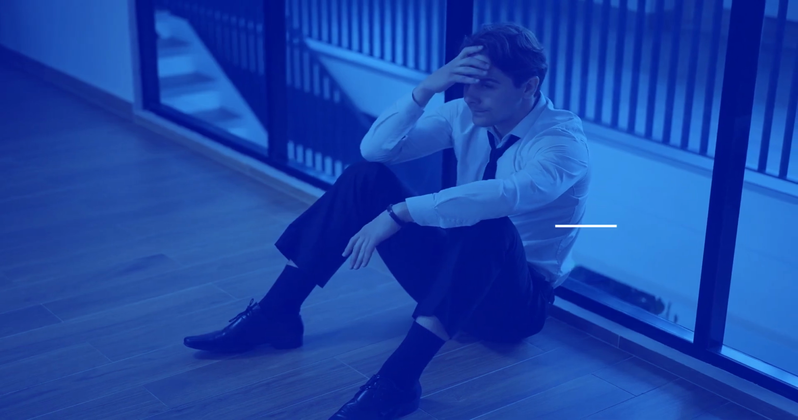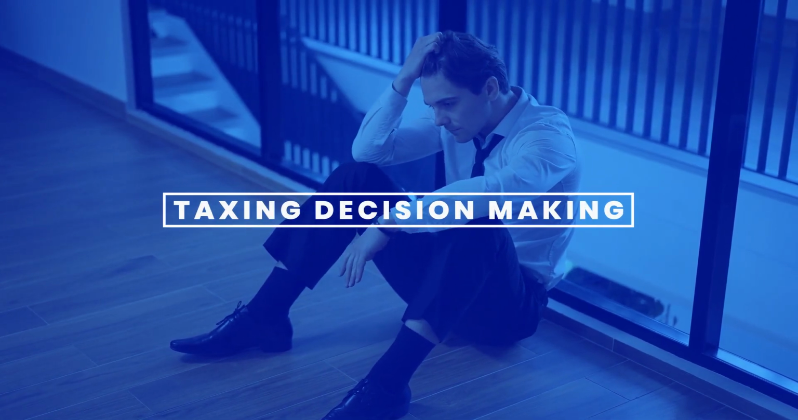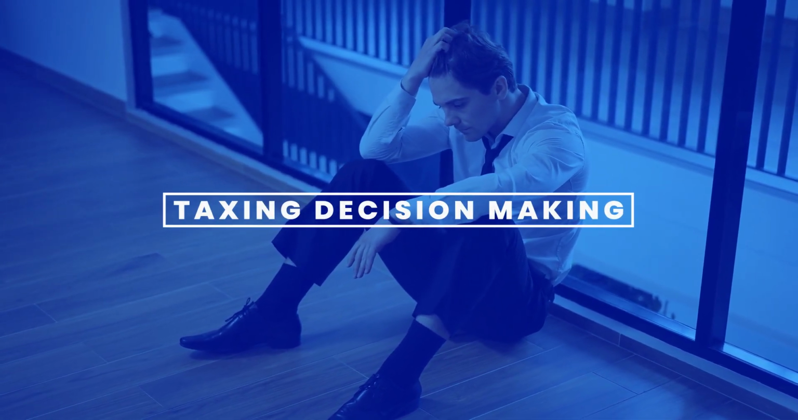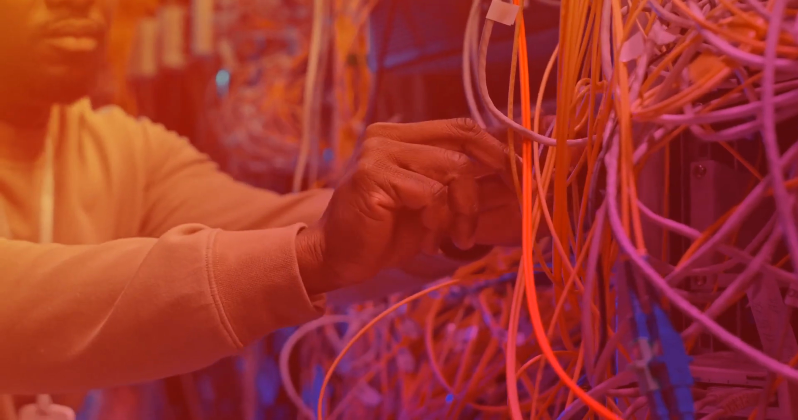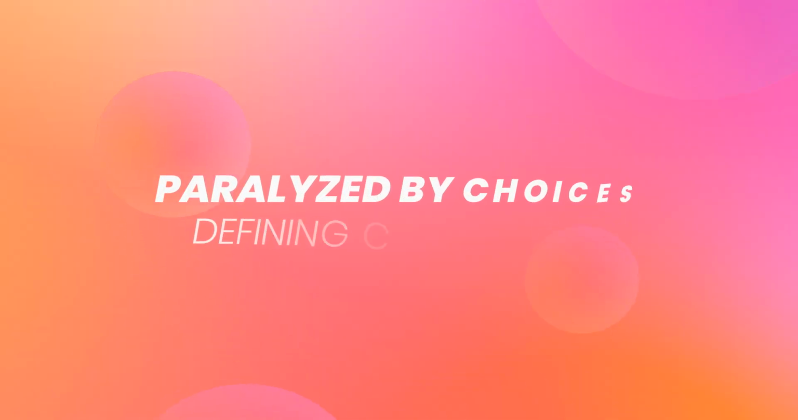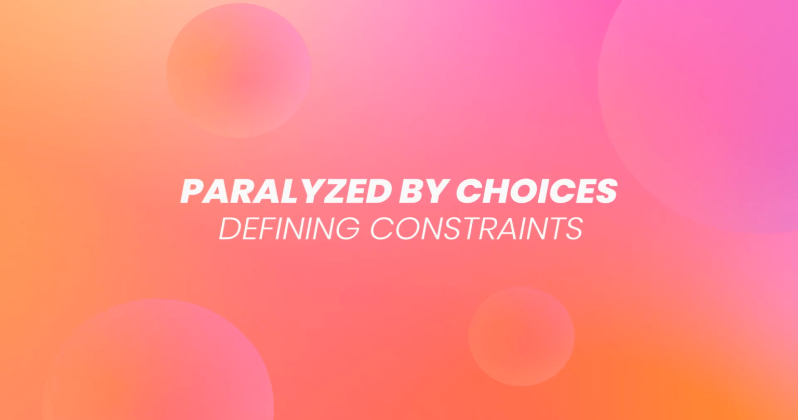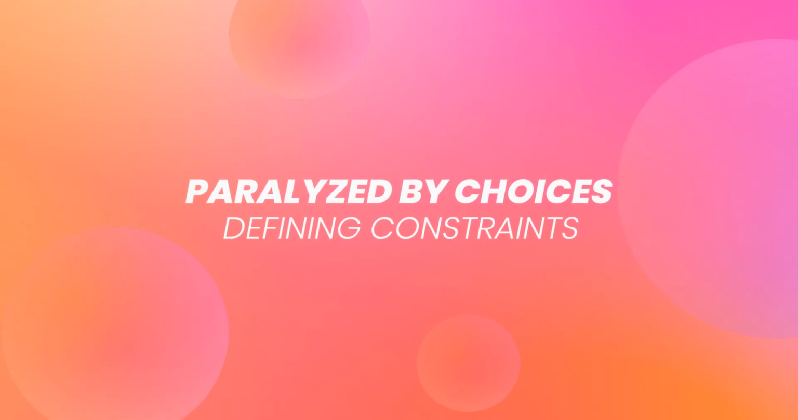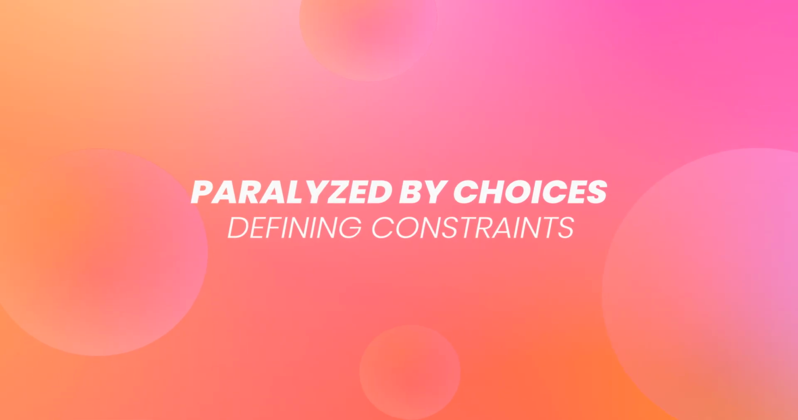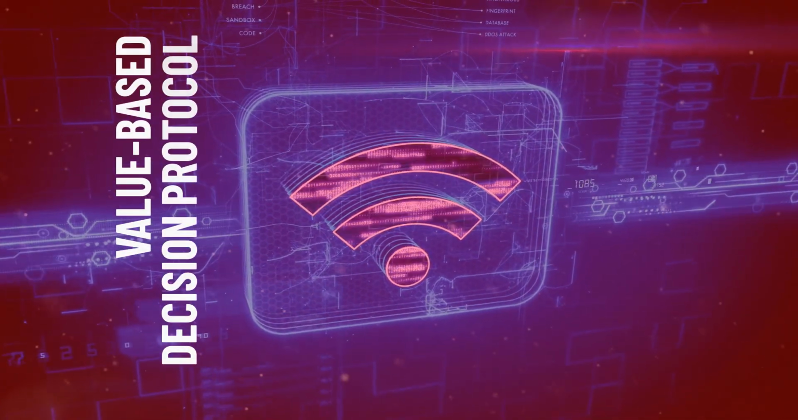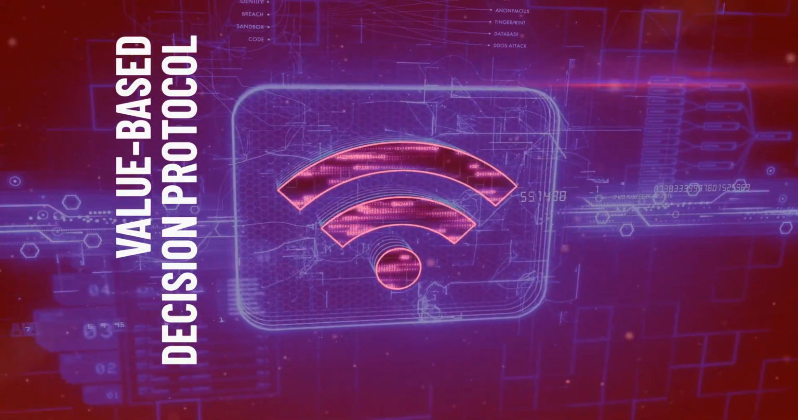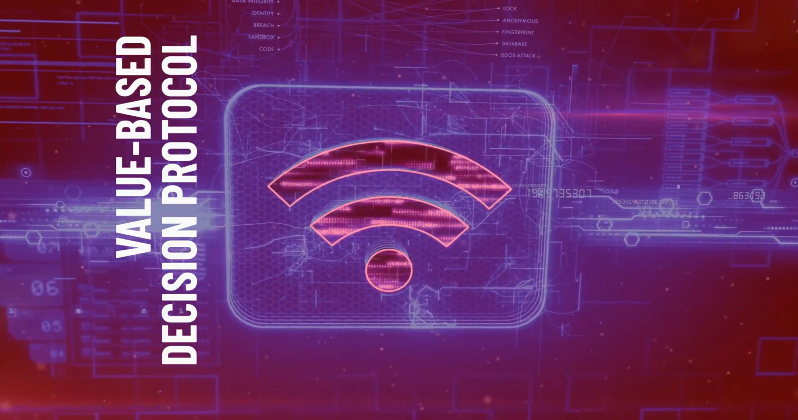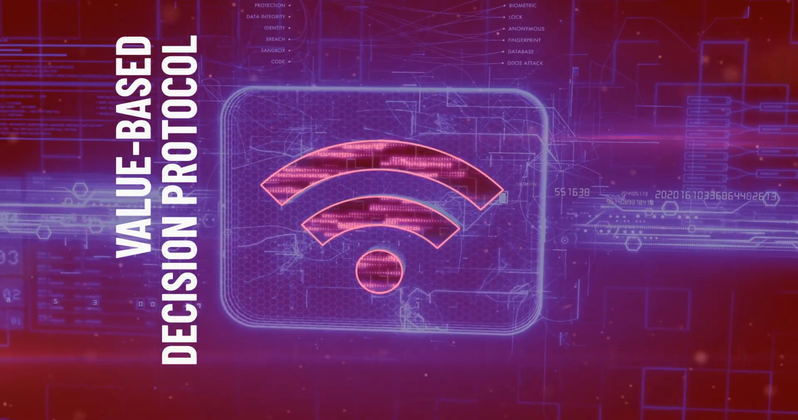Most people view decision-making as a taxing, willpower-heavy process of weighing endless pros and cons. That is a failure of system architecture. If you find yourself paralyzed by choices, it is because you have not defined your operating constraints. Today, we install the Value-Based Decision Protocol, the ultimate cheat code for bypassing analysis paralysis and executing with absolute conviction.